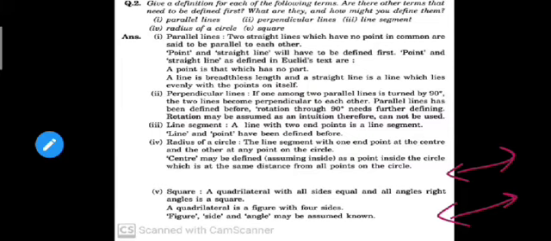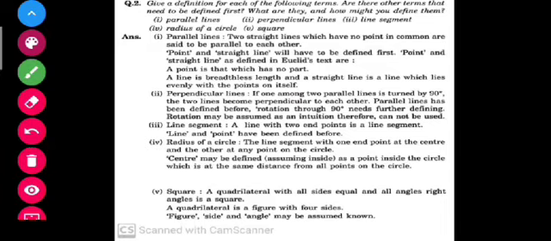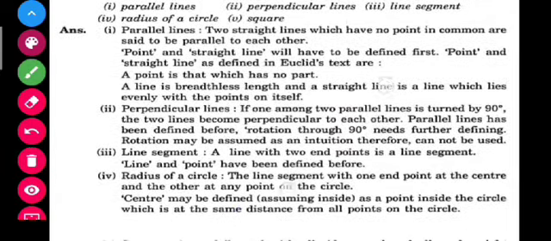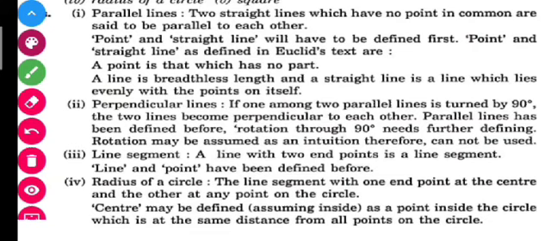So obviously, in parallel lines, let me write it here. So here are two straight lines. Before discussing parallel lines, you must know what a straight line is and what a point is. That's why we have written the definition of point and straight line also here. A point is that which has no part. This is the definition of a point according to Euclid.